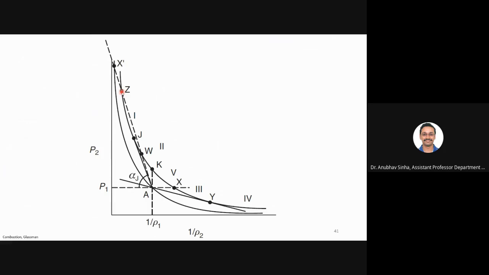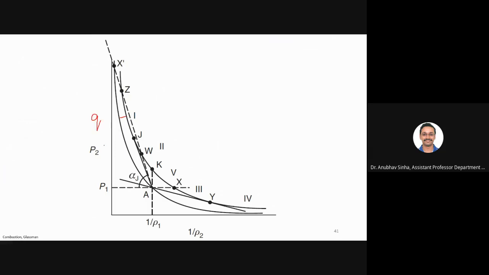You have to consider reaction, and shock wave compression also. But in a nutshell, in very simple terms, you don't need to study combustion for that. The difference between these two curves is the heat addition, delta Q. That is all that is important. So this difference is because of Q.